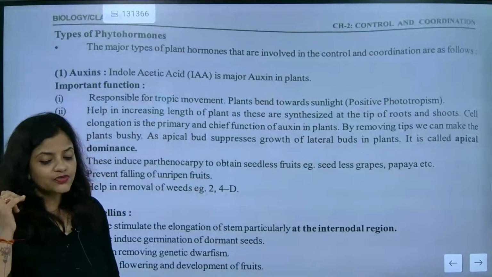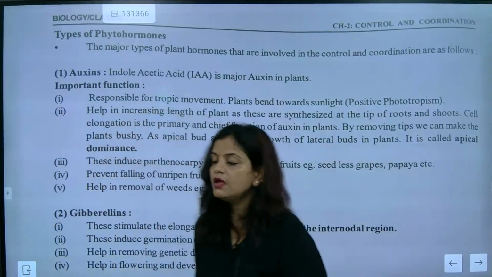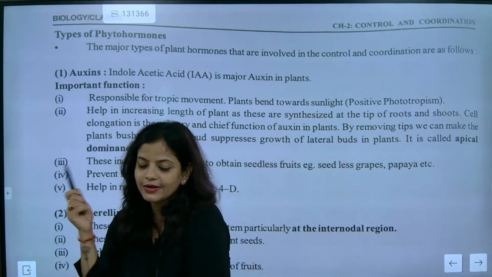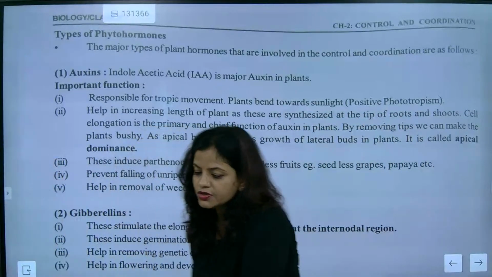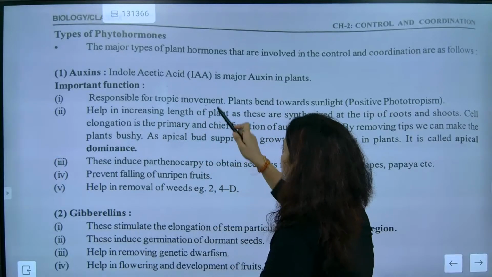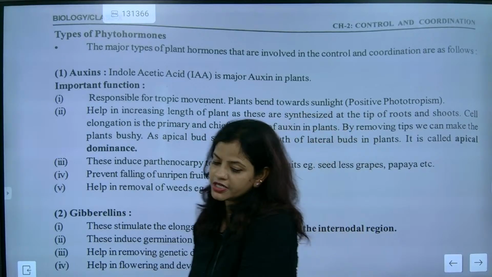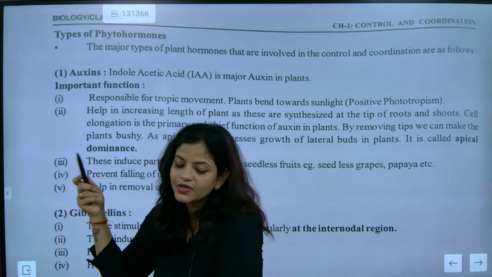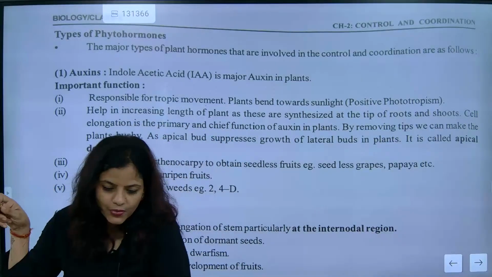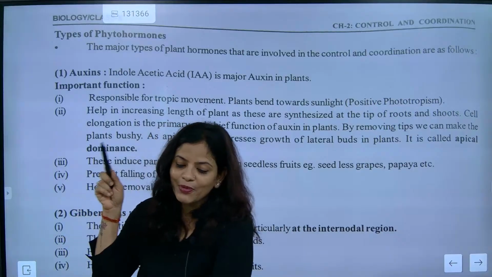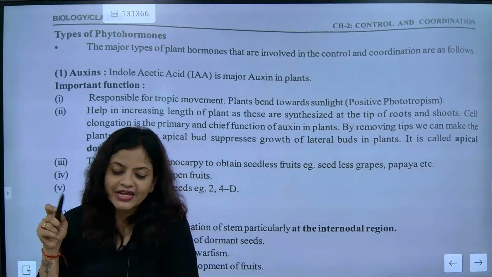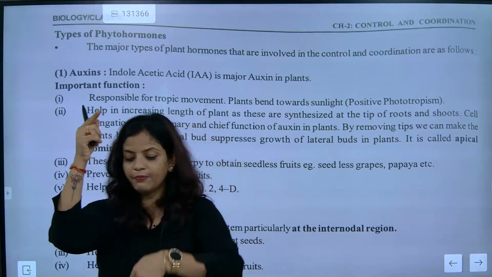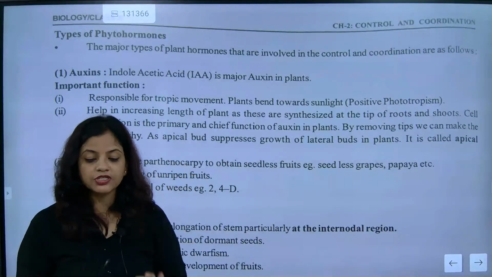Understood. So now first we will talk about auxin. Just remember a few responses of auxin and underline that part, that's more than enough. First, it is responsible for tropic movement. Next, it will bend towards sunlight, meaning positive phototropism, which is part of tropic movement. It helps increase the length of the plant, and it is synthesized at the tip of the root and the tip of the shoot.